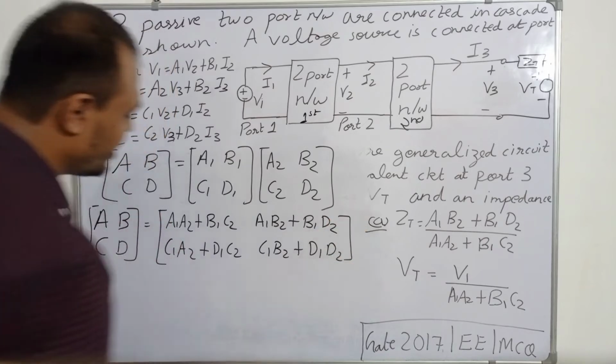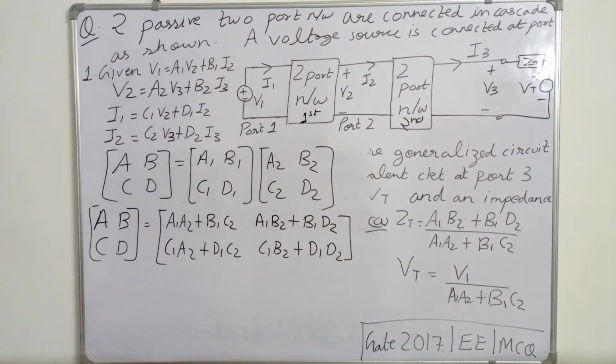This is the matrix multiplication. These are the values we have gotten by matrix multiplication.